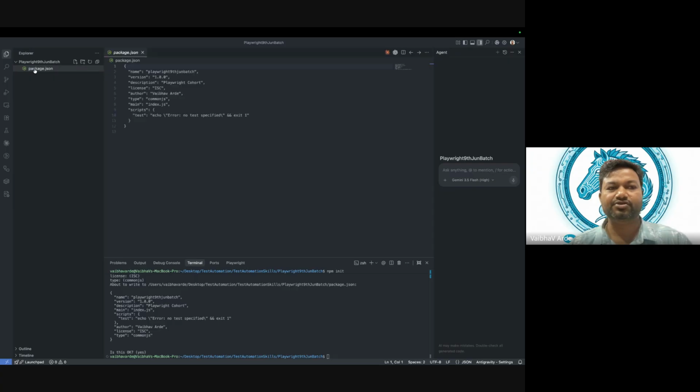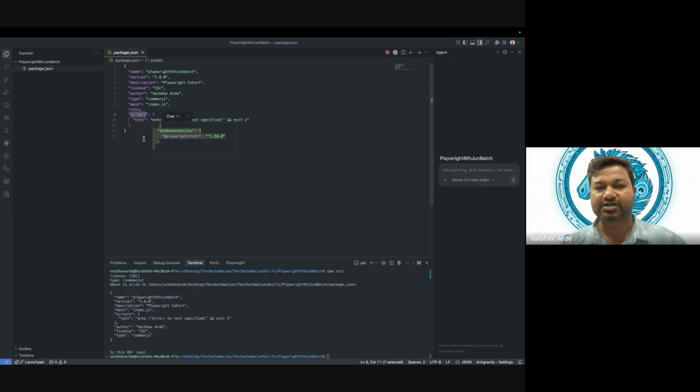And here is our package.json file. Here you can see scripts. These scripts are really important. Later, when we work on our frameworks, we will come to know why these scripts are there. Even right now we are not using any packages, so we don't have any dependencies or dev dependencies. Those dependencies and dev dependencies will all be mentioned over here.